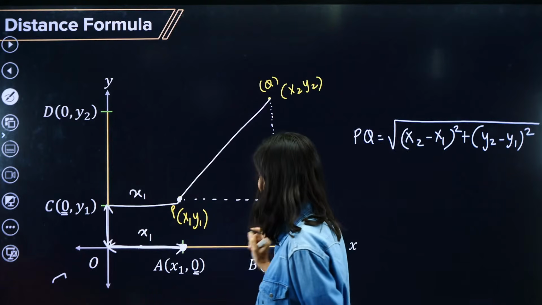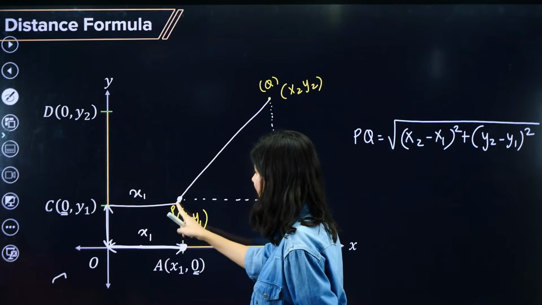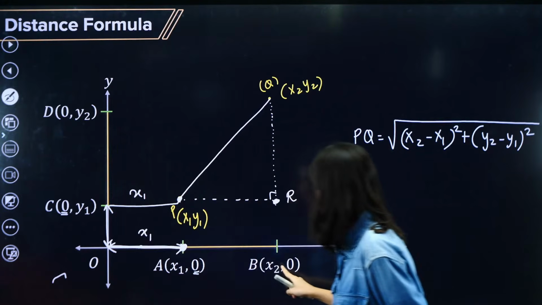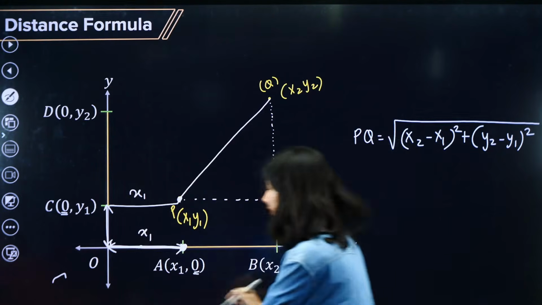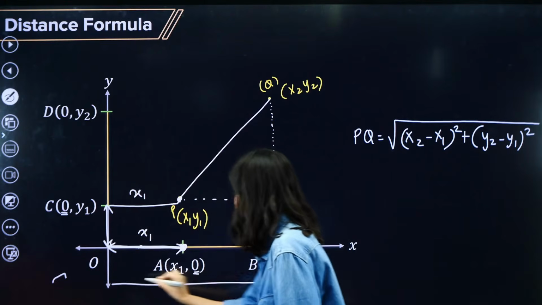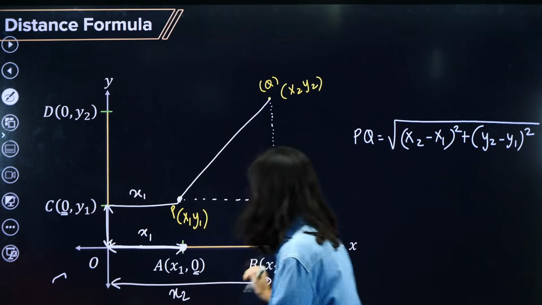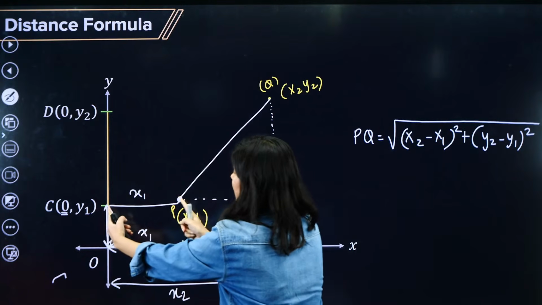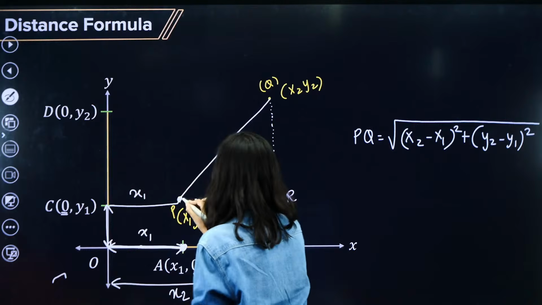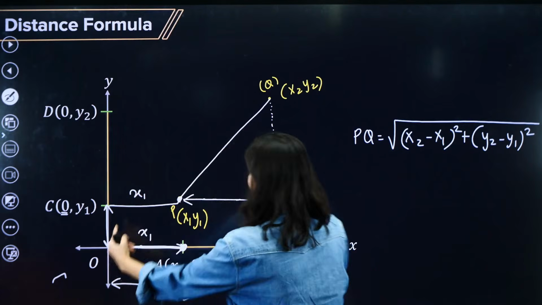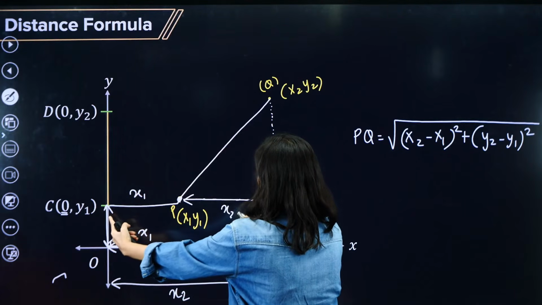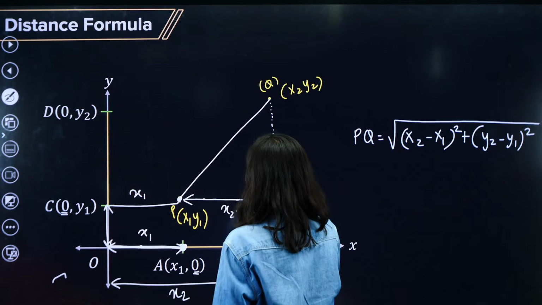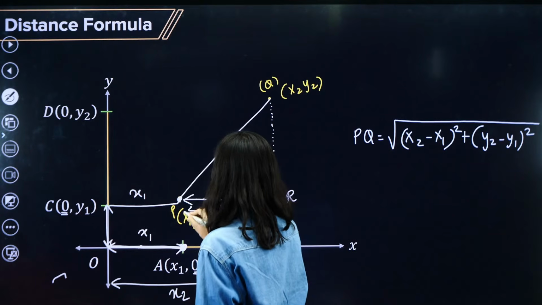So I hope that you know this. This distance is x1 and the complete distance is x2, and I am actually interested in the difference, so the bigger distance is x2, this is x1. So tell me the distance PR. PR distance will be the bigger distance x2 minus x1. This is your PR.